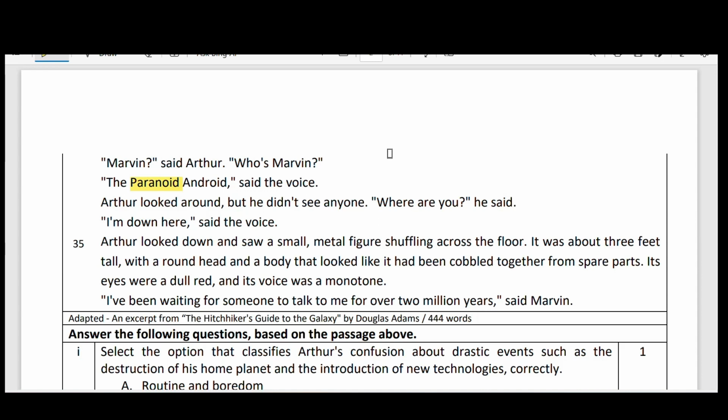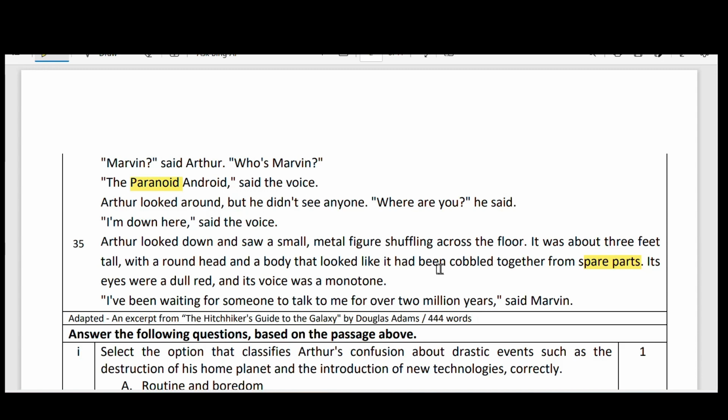Cobbled here means gathered, pieces gathered together from spare parts of something, universe or whatever it is. Its eyes were a dull red, and its voice was a monotone.